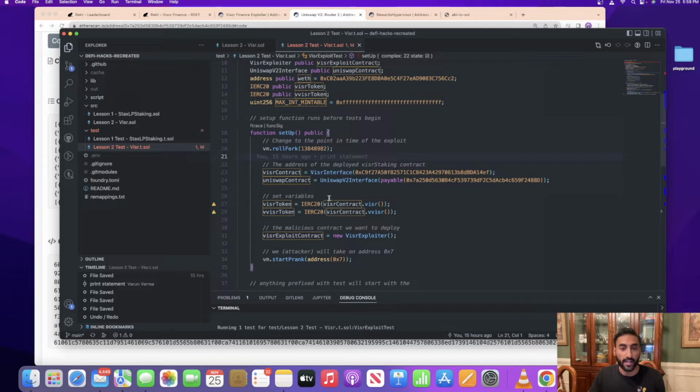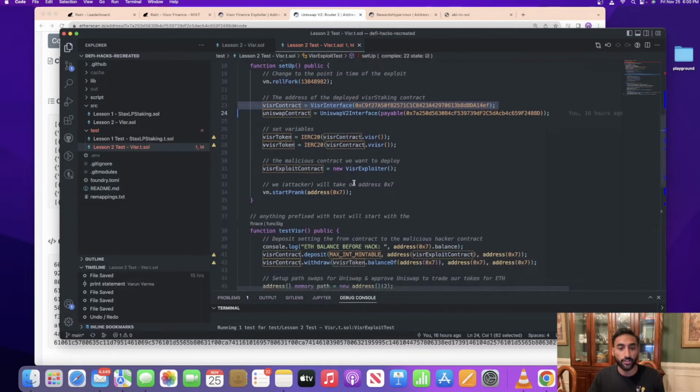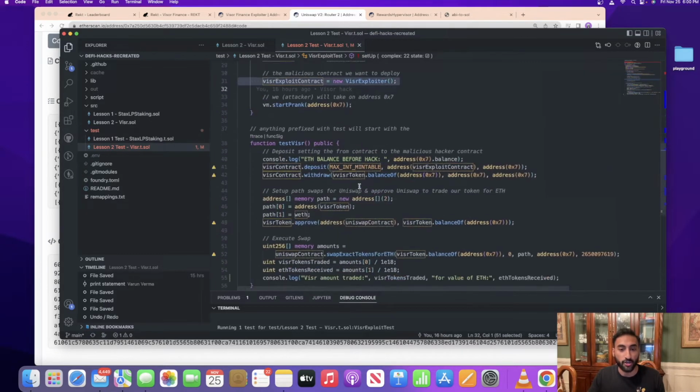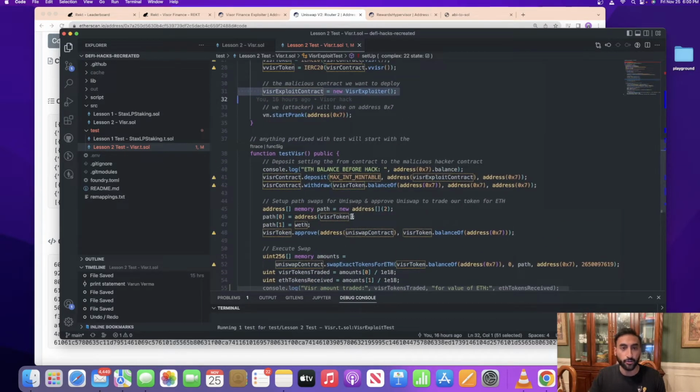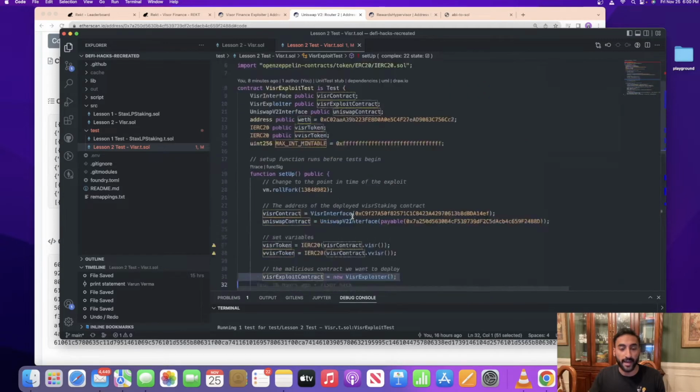So if we look at what happens in our setup function, it changes the block to the point in time of the hack. It gets references to the Visor interface, which is the rewards hypervisor contract, and it gets references to the Uniswap v2 interface that the funds were routed to, so that we can interact with that as well. We also deploy our malicious contract, and then in our test visor, we run the exploit. So let's go through line by line what exactly happens.